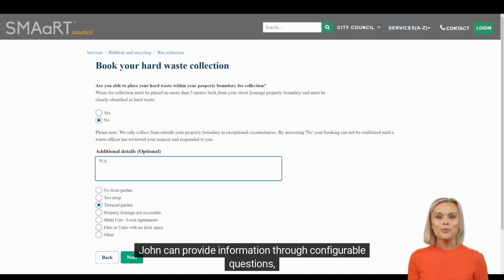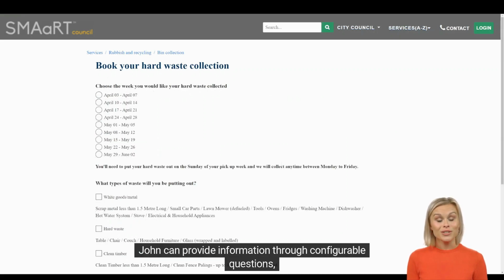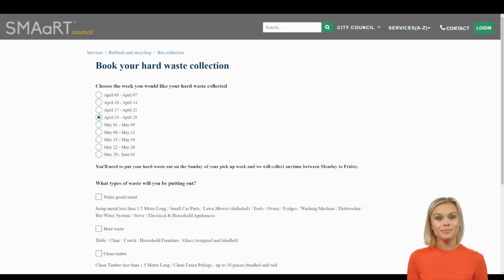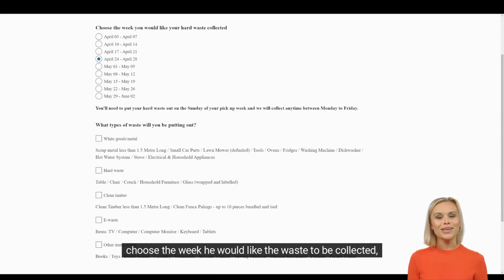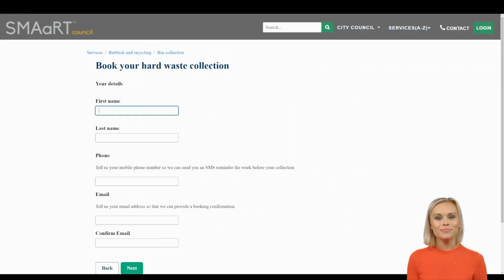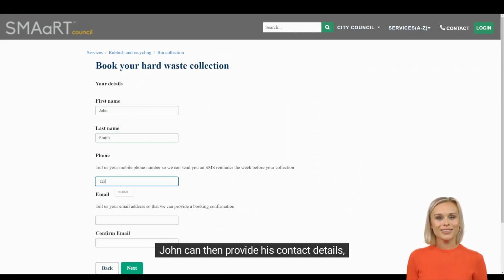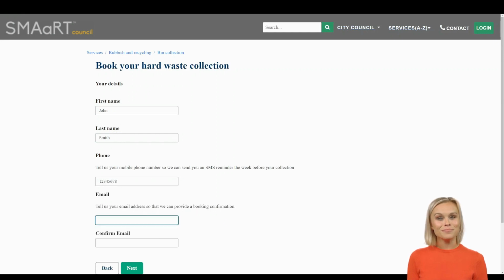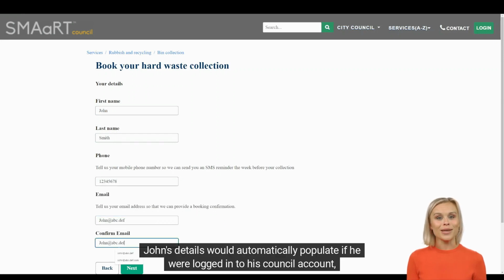Next, John can provide information through configurable questions. Choose the week he would like the waste to be collected and specify the contents of the waste. John can then provide his contact details. John's details would automatically populate if he were logged into his council account.